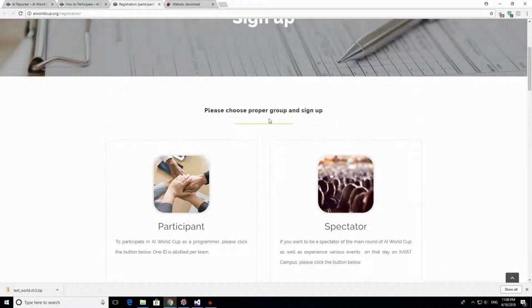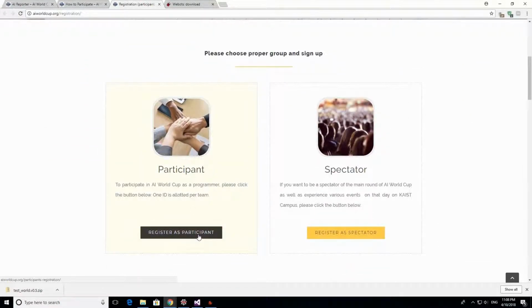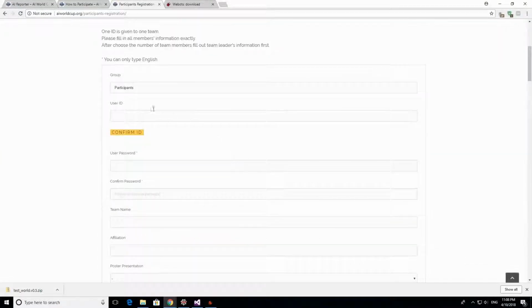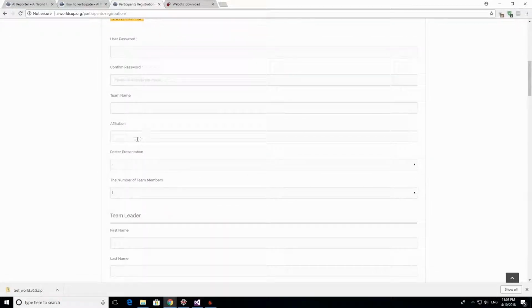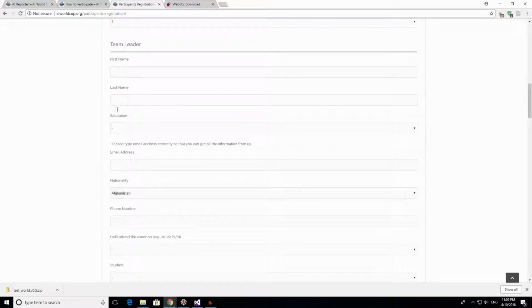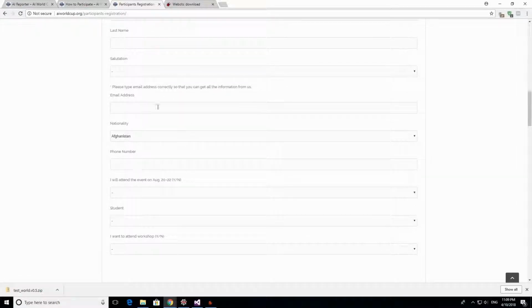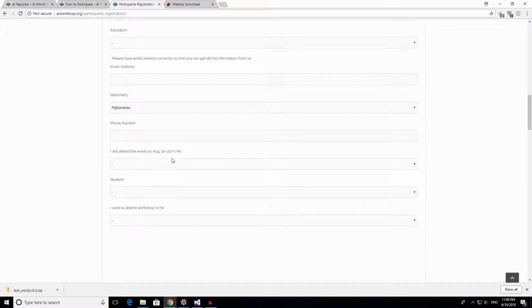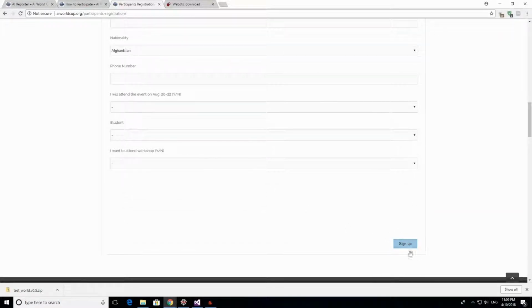So here you can register our team. Register as participant, and you put your group, choose your ID, password, your team name, affiliation, if you're going to participate in the poster presentation, the number of team members of your team, and other additional information here that are all important. And here you choose if you're going to attend the event that's going to be held in KAIST, Daejeon, South Korea, August 2022. After you finish filling this form, you click sign up and you're ready for the competition.